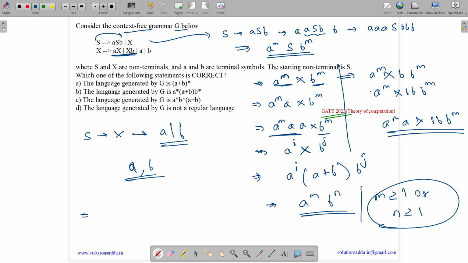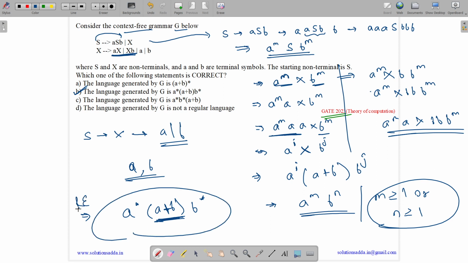And if we write the regular expression, then it will be any number of a's followed by any number of b's, and X can be replaced either by a or b. So this (a plus b) makes sure that null is not accepted. Either a or b is the minimum string being accepted. So the answer is option B. The language generated by G is a star, (a plus b), b star. And as we can write the regular expression, it is a regular language.